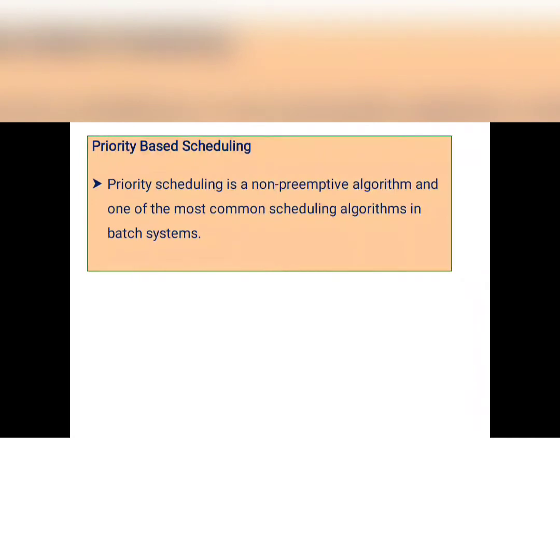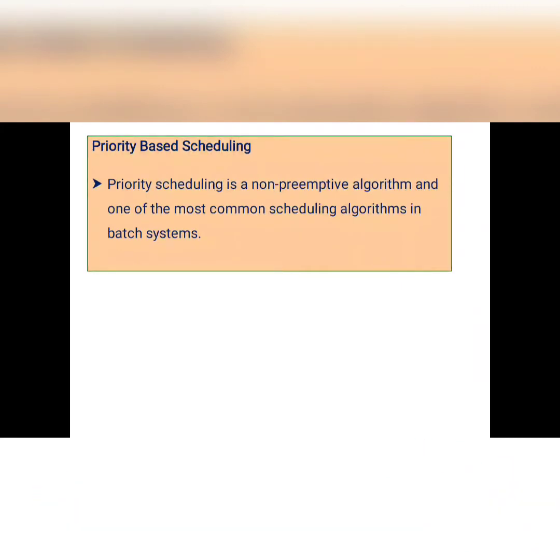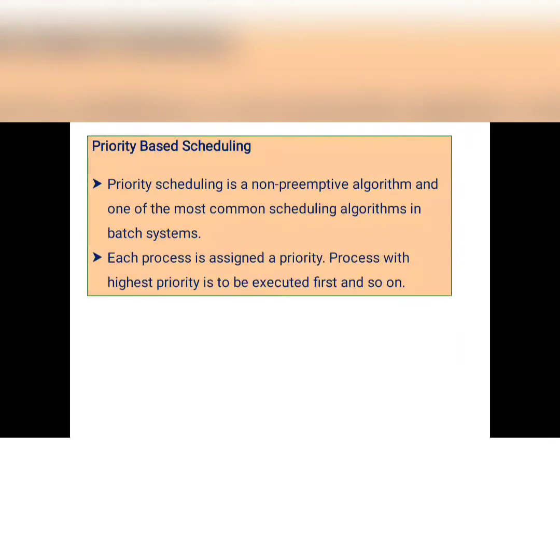Hello everyone. In this video, we will discuss one of the CPU scheduling algorithms, that is the priority based scheduling algorithm. Priority scheduling is a non-preemptive scheduling algorithm. As we know, we have preemptive scheduling algorithms and non-preemptive scheduling algorithms, and this priority based scheduling algorithm is one among the non-preemptive ones. It is one of the most common scheduling algorithms in batch systems.